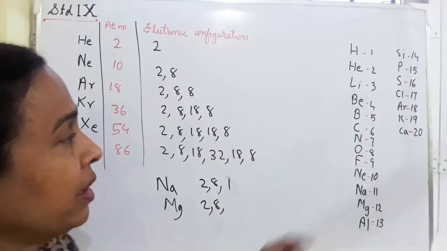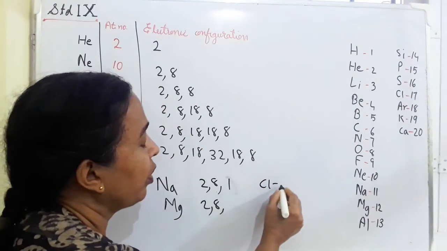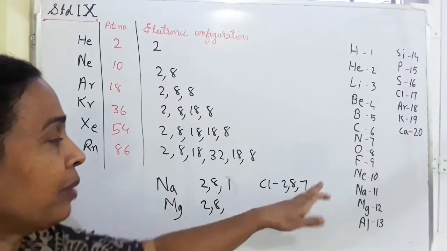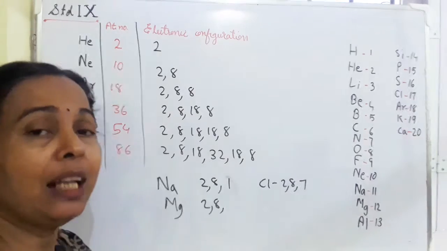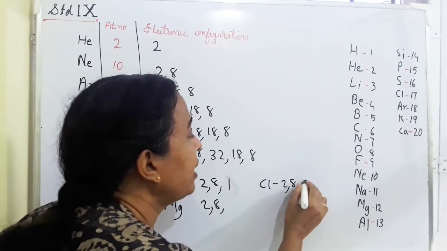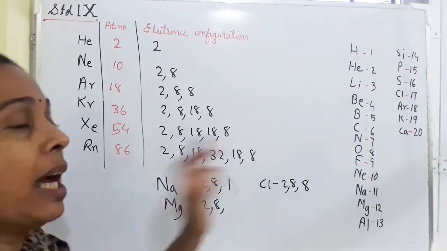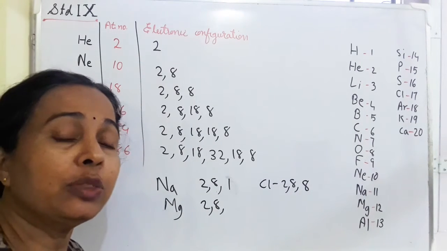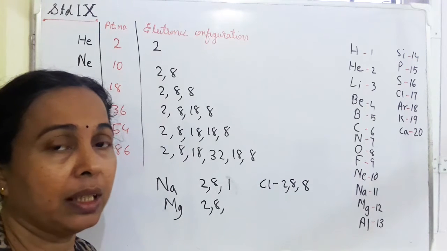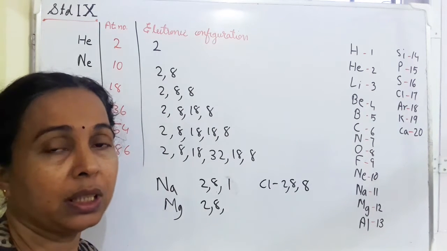Now consider chlorine. Chlorine's atomic number is 17, so its electronic configuration will be 2, 8, 7. When this atom takes part in a chemical reaction, it will try to gain 1 more electron. If it gains 1 more electron, it will have 8 electrons in the outermost shell, so it gets the octet structure of argon. Then the atom becomes stable. That is why atoms take part in chemical reactions or combine with other atoms, because when they combine with other atoms, they may gain or lose electrons.